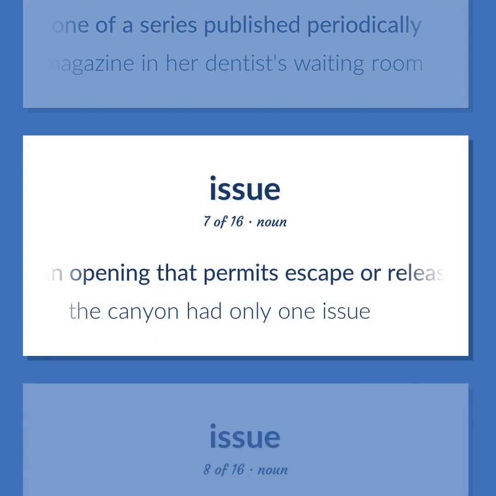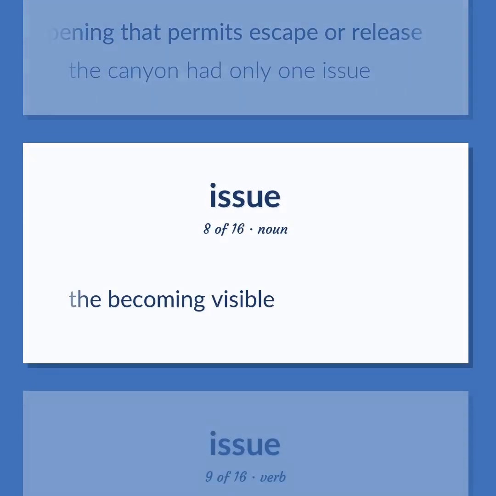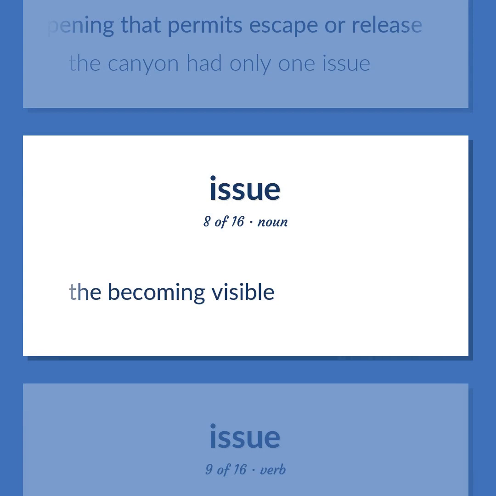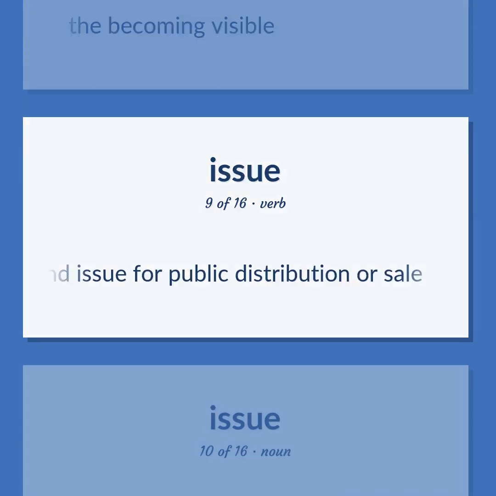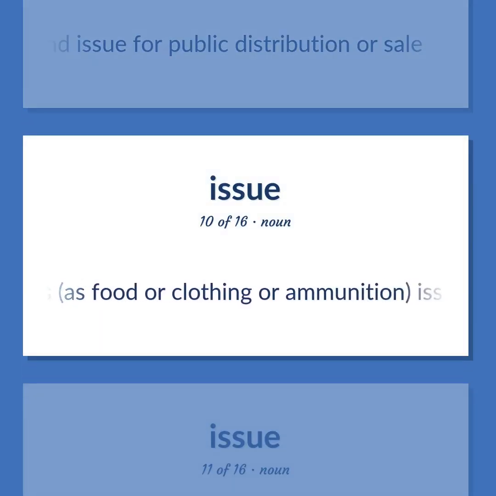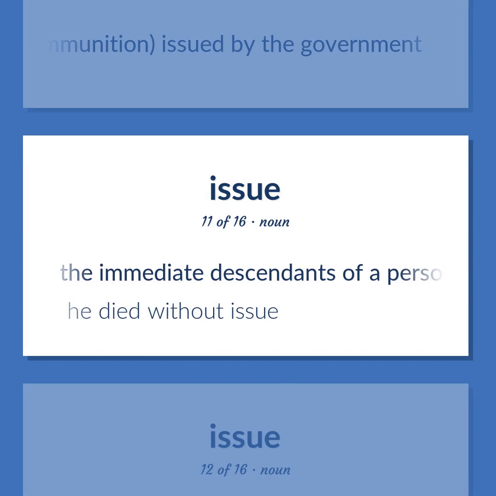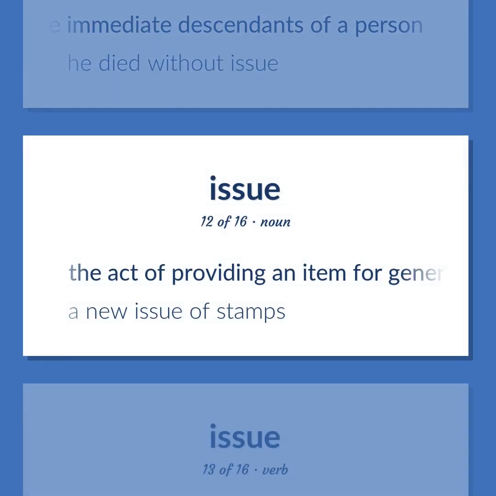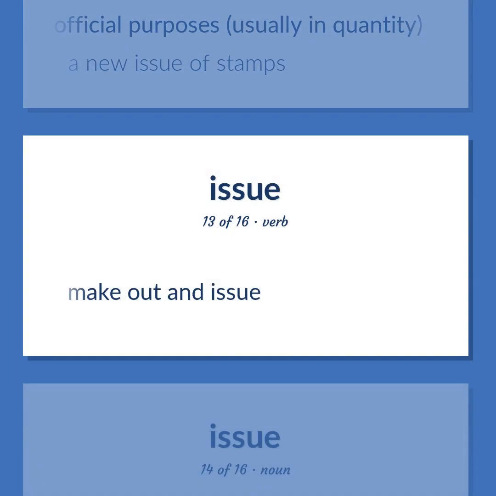An opening that permits escape or release. The canyon had only one issue. The becoming visible. Prepare an issue for public distribution or sale. Supplies, as food or clothing or ammunition, issued by the government. The immediate descendants of a person. He died without issue. The act of providing an item for general use or for official purposes, usually in quantity. A new issue of stamps. Make out an issue.